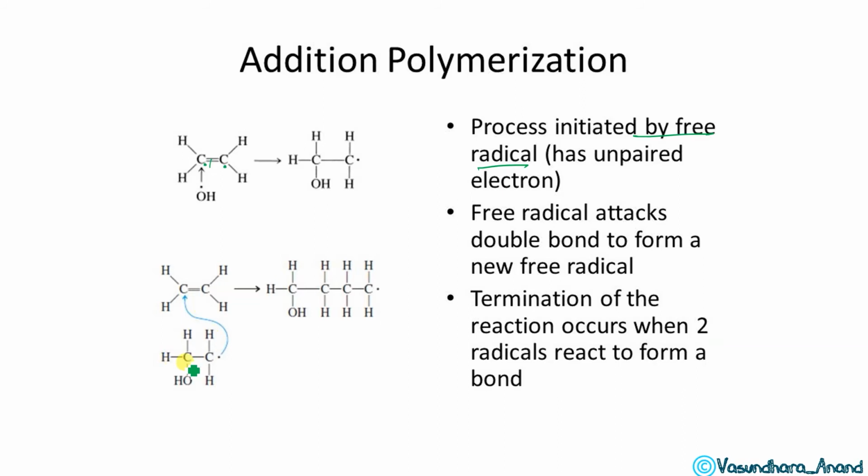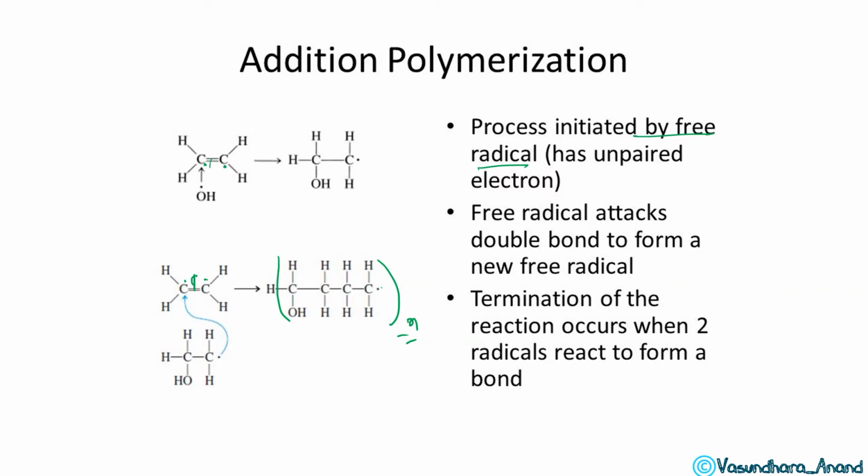So ethylene here, what is happening here? This is going to attack on this. So again, what will happen? This will bond. This bond is like homolytic cleavage. So with this one free radical, this will attach, and one free radical will be left. So again, the continuation. And this one is the repeating unit. Yes. Free radical attacks double bond to form a new free radical.